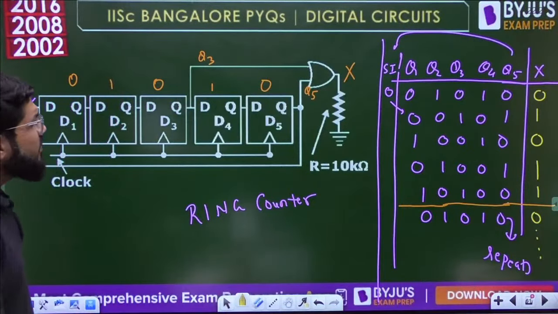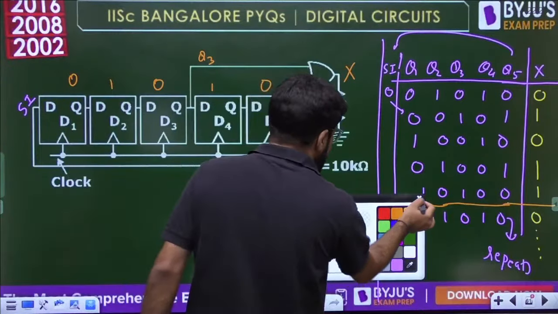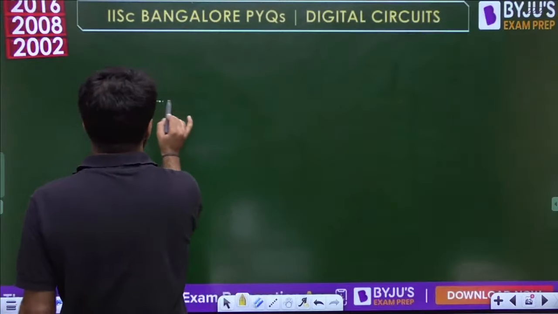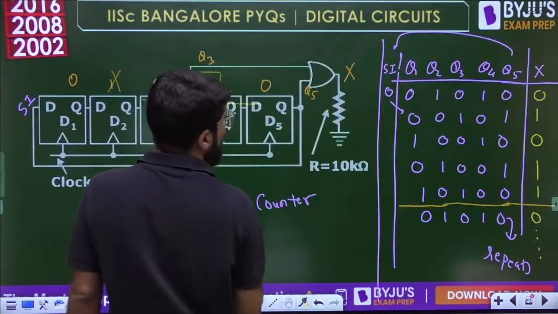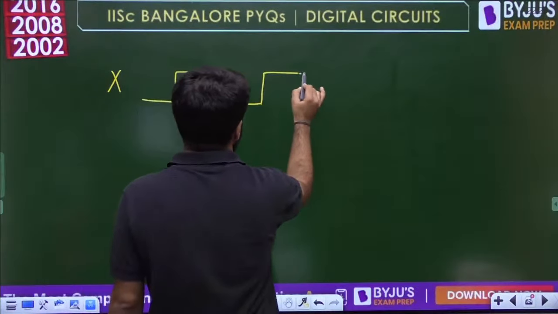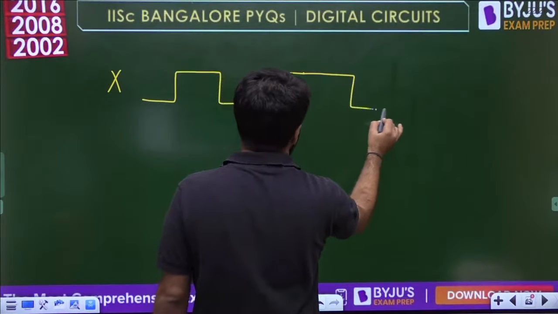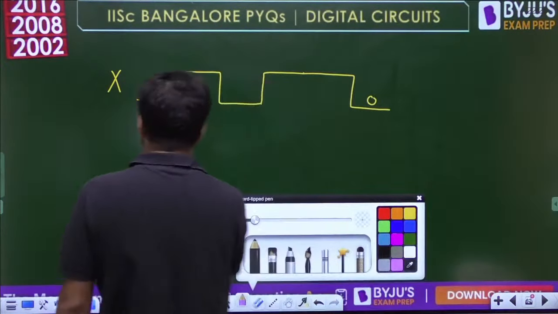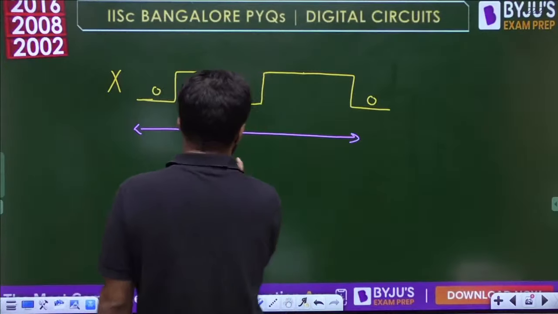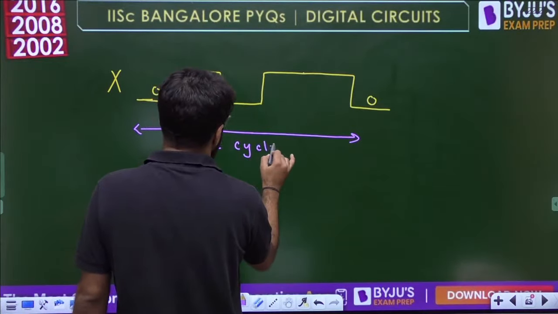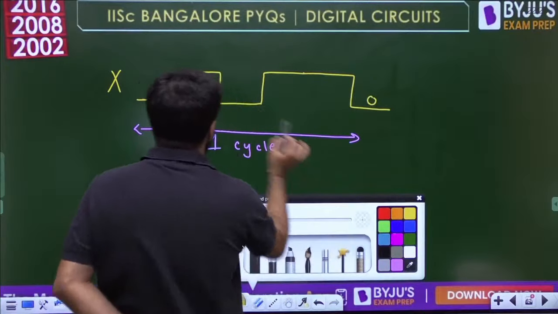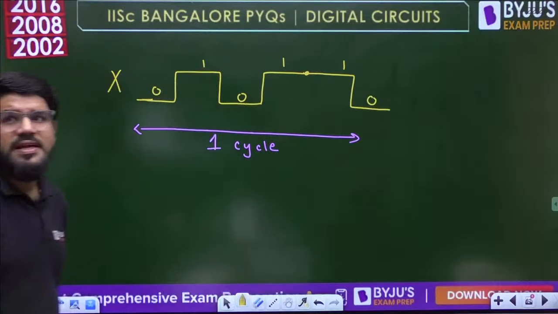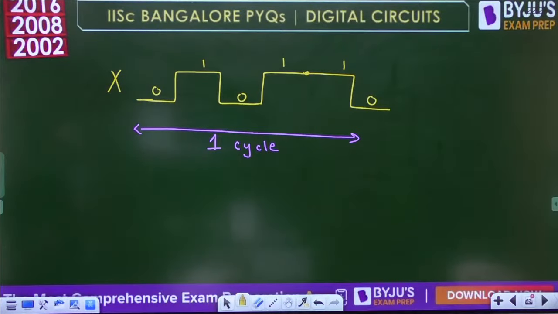So can I draw the X waveform? It is 0, then 1, then 0, then double 1, 1, again 1, and then again 0, but this is the repeated 0. This is known as one full cycle. It cycles through 0, 1, 0, 1, 1. This is the one cycle. Clear?